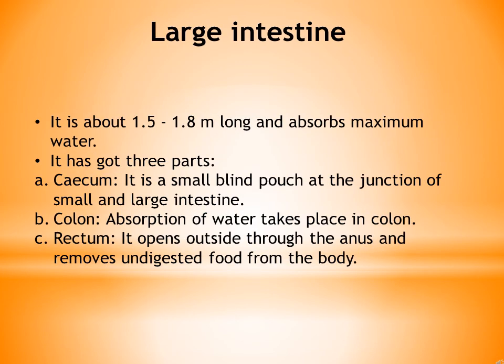Children, then comes the large intestine. It is about 1.5 to 1.8 meters long and absorbs maximum water. It has got 3 parts: cecum, colon and rectum. Cecum, it is a small blind pouch at the junction of small and large intestine. Colon, absorption of water takes place in colon only. Rectum, it opens outside through the anus and removes undigested waste from the body.